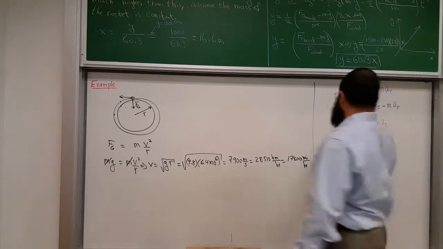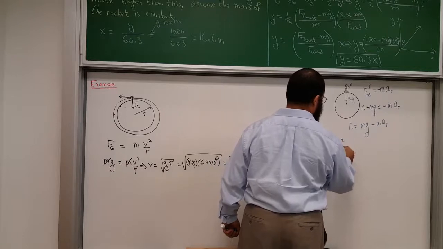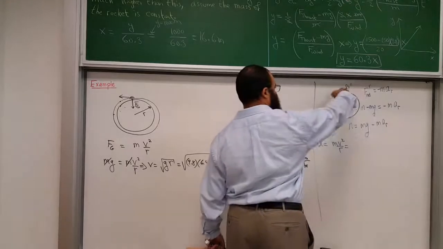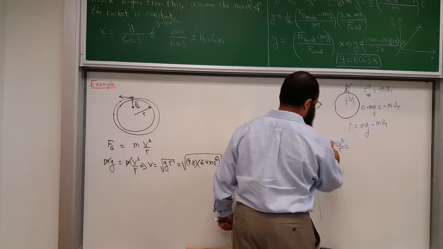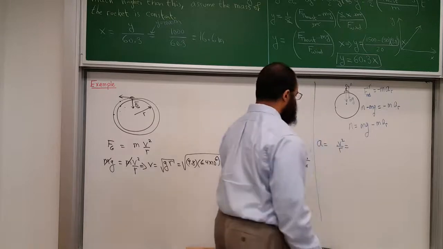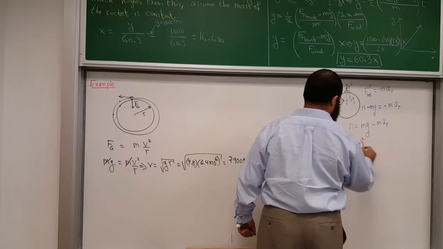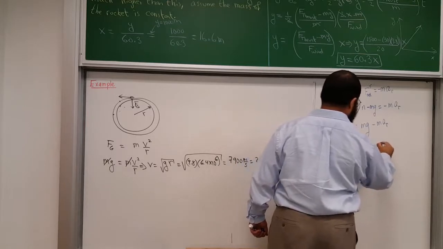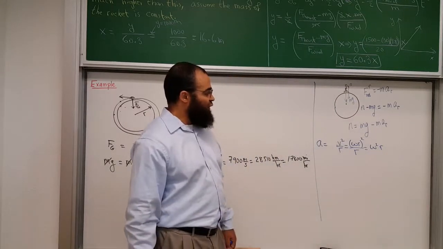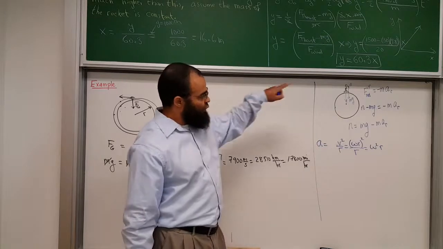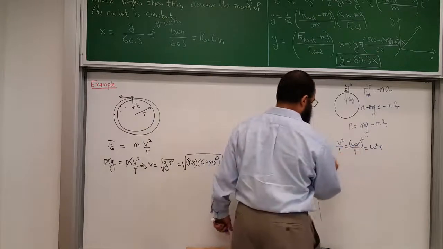So what is that acceleration in the radial direction if we were to consider it? Well, the acceleration in the radial direction will be v squared over r, where I'm spinning with the Earth. I'm sorry, not mv squared, it's just v squared over r. That would be the acceleration. But v is omega r, so omega squared r squared divided by r, and so I get omega squared times r. That's something we knew earlier. But what's omega? The Earth makes one revolution every 24 hours. So let's see what the acceleration would be.